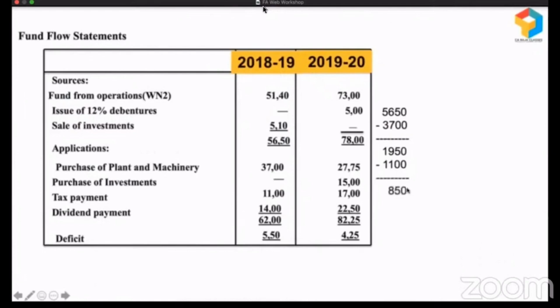When they were left with 850, they made this mistake. When they were left with the long-term fund of 850 only, they went and paid a dividend of 1,400. What is the amount they have? 850. But what is the dividend they have paid? 1,400.